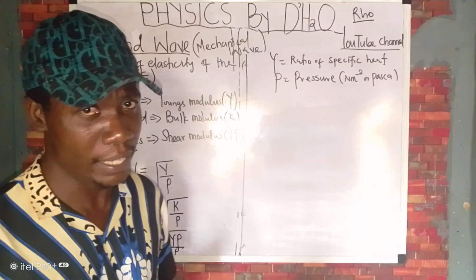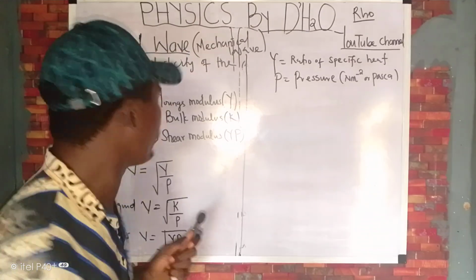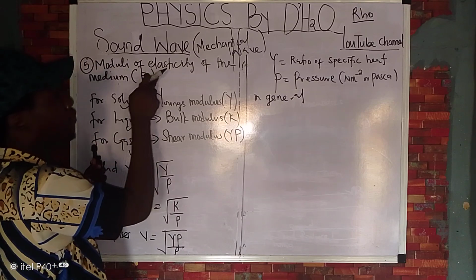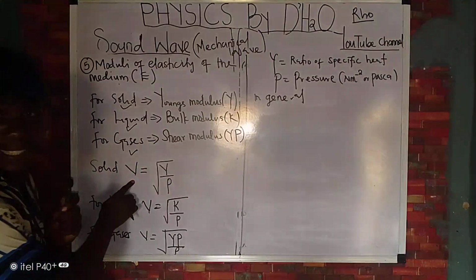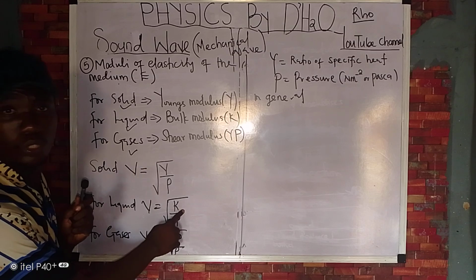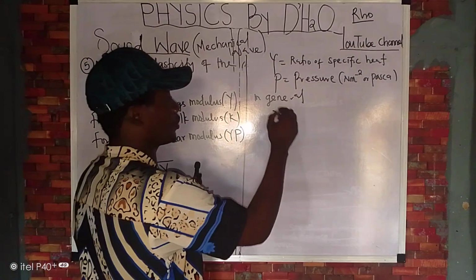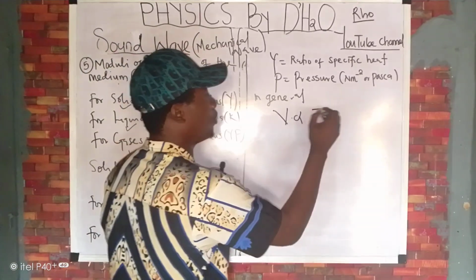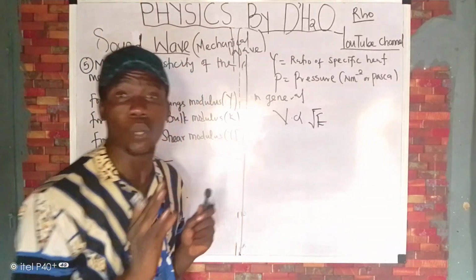Now, from what we have seen so far, we have 5 major factors affecting the speed of sound. Is that clear? And you are seeing how these values affect the speed of sound. For this, in general, still under your modulus of elasticity, if you watch very well, you will see that speed is directly proportional to Young modulus. Speed is directly proportional to bulk modulus, and it's also related to shear modulus. Is that clear? So we can say that in general, the speed of sound is directly proportional to the square root of what? Elasticity of the medium. So this is the general formula.